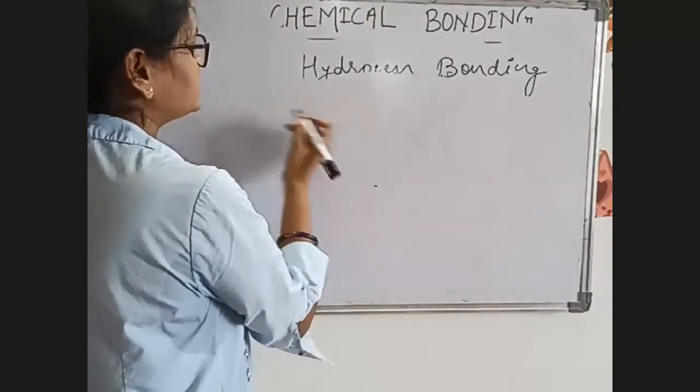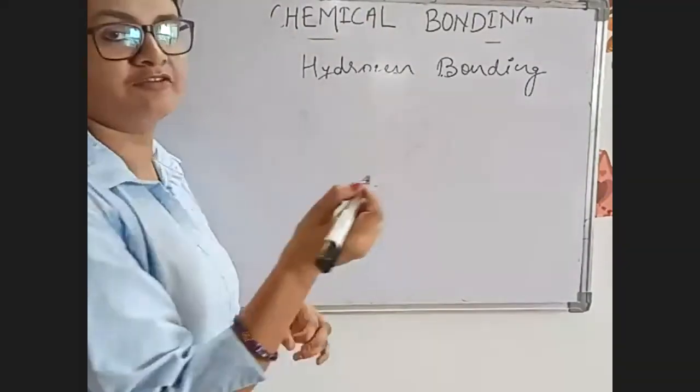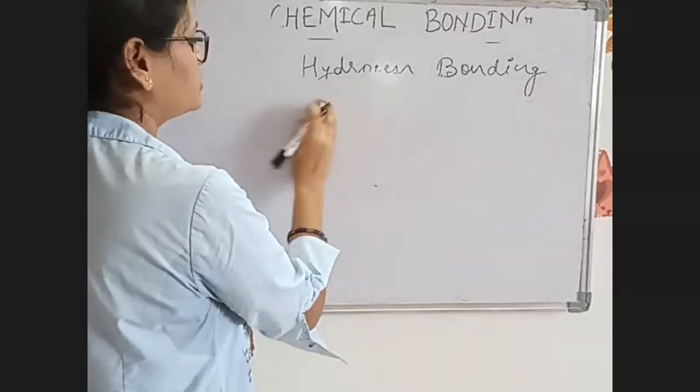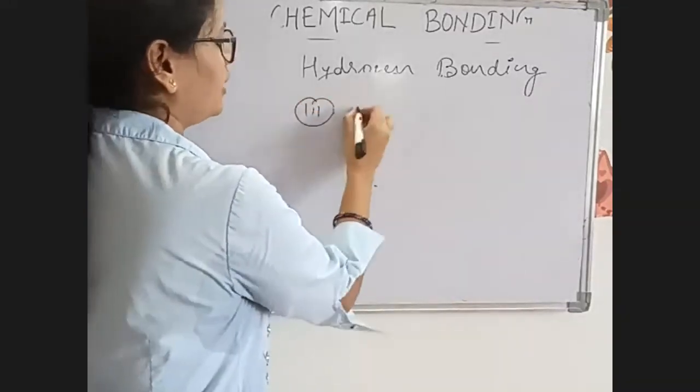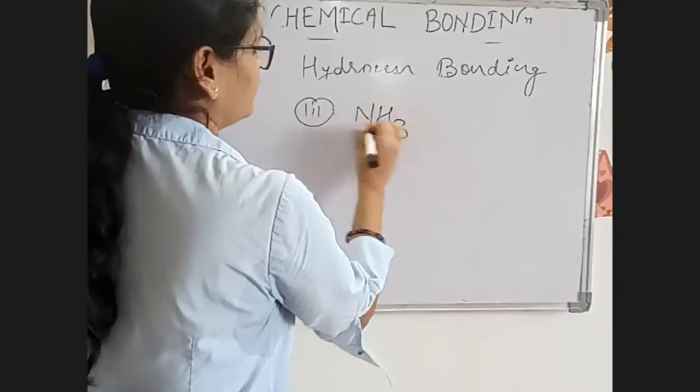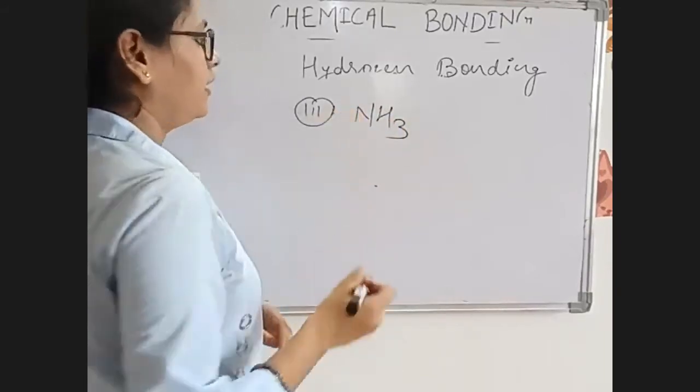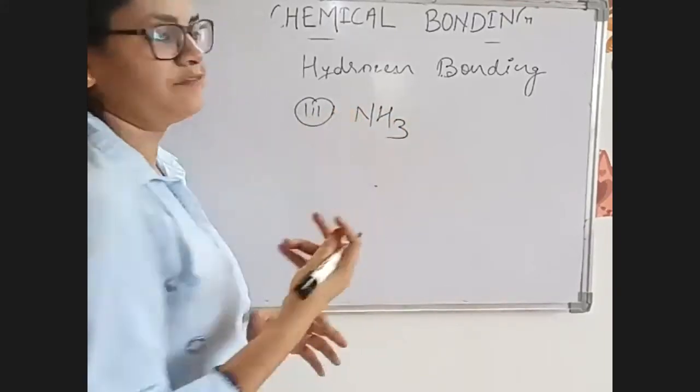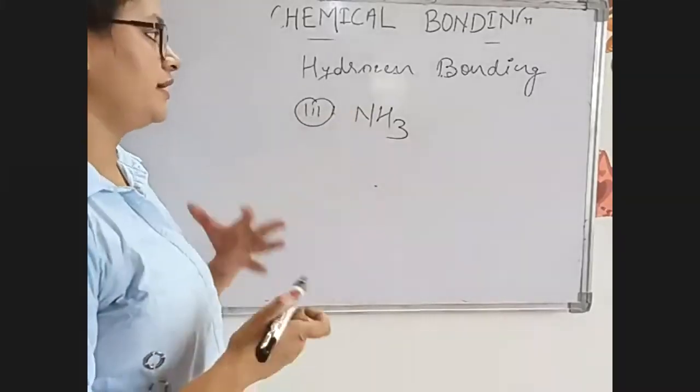Next, hydrogen bonding is found in ammonia also. The third example is ammonia, NH3. So we have discussed HF, H2O, and NH3.